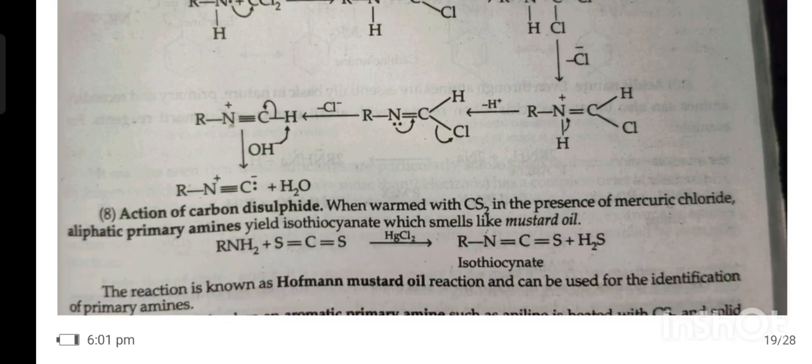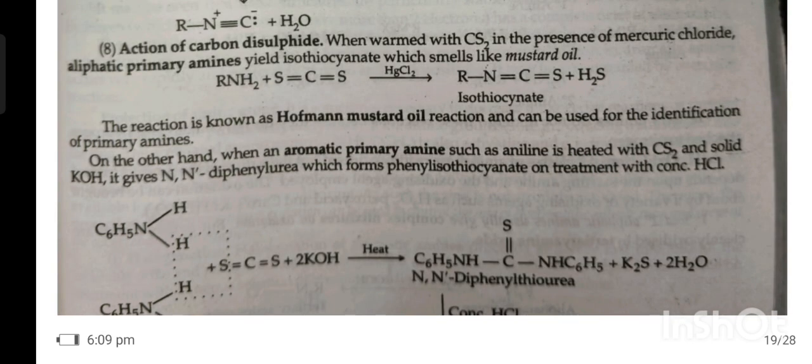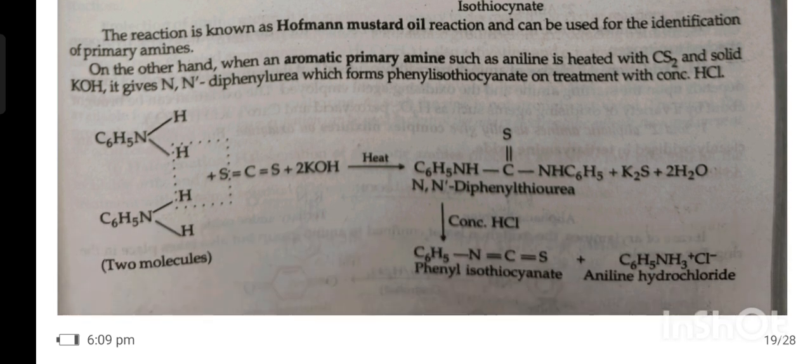8th, action of carbon disulfide. When warmed with CS2 in the presence of mercuric chloride, aliphatic primary amines yield alkyl isothiocyanate, which smells like mustard oil. The reaction is known as the Hofmann mustard oil reaction and can be used for identification of primary amines. On the other hand, when an aromatic primary amine such as aniline is heated with CS2 and solid KOH, it gives diphenylthiourea, which forms phenyl isothiocyanate on treating with concentrated HCl.